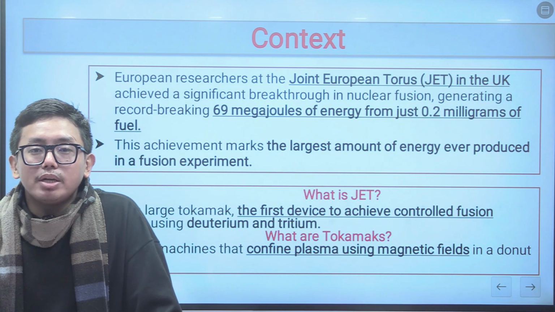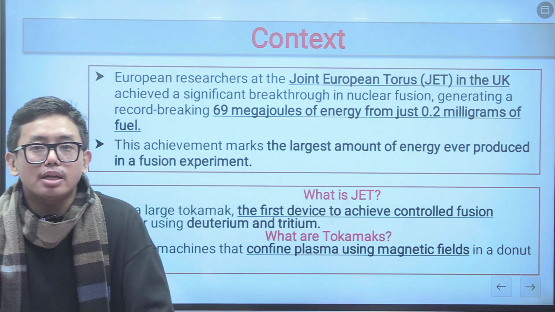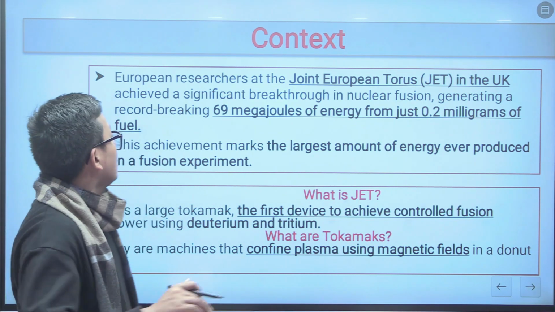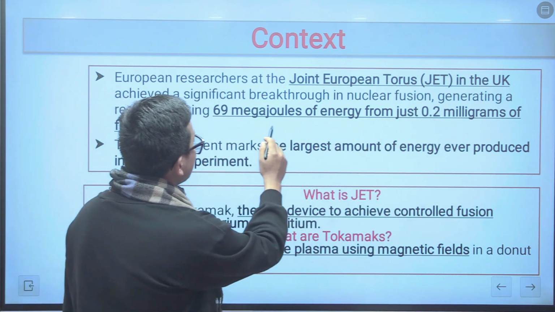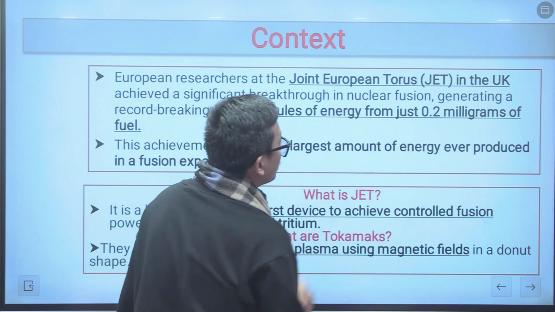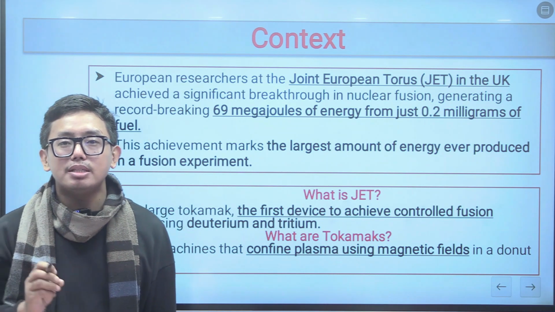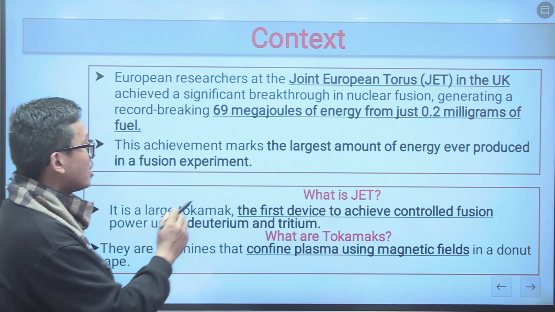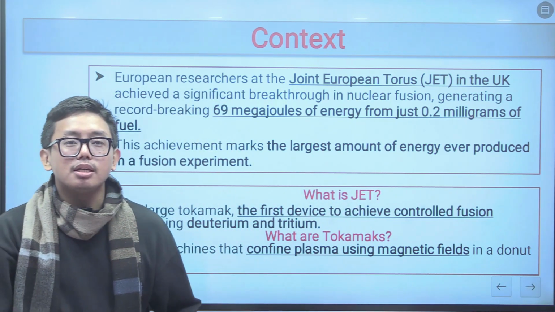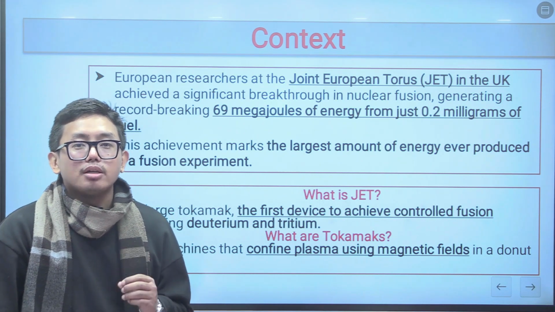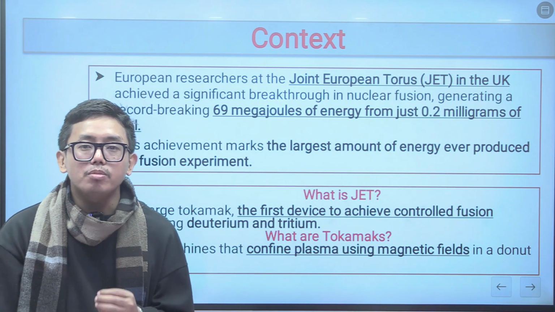So as we just discussed, the main context of this news is that the European researchers at the Joint European Torus, that is JET in the UK, achieved a significant breakthrough in nuclear fusion, generating a record-breaking 69 megajoules of energy from just 0.2 milligrams of fuel. This is a huge amount of energy released by JET, and this achievement marks the largest amount of energy ever produced by a fusion experiment. So this is so far the highest amount of energy produced by any nuclear fusion reactor on earth. For this reason, this topic becomes important from the UPSC perspective.